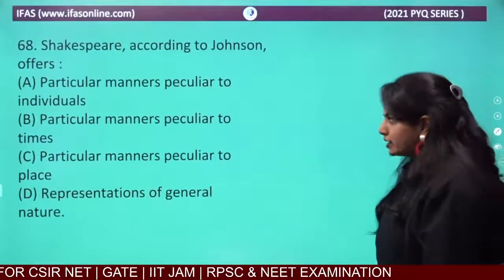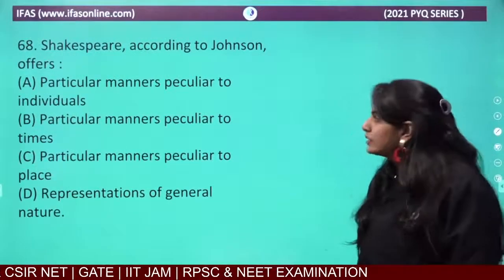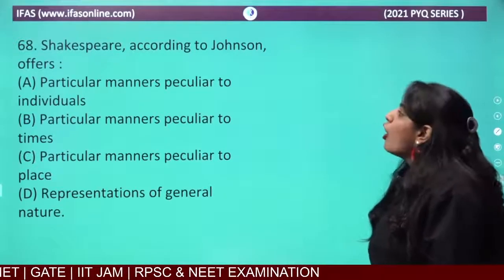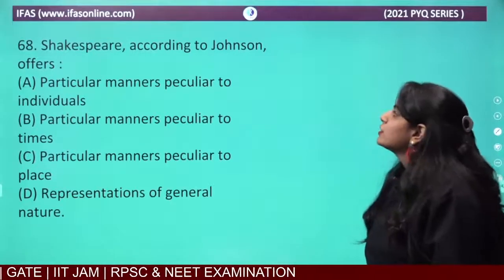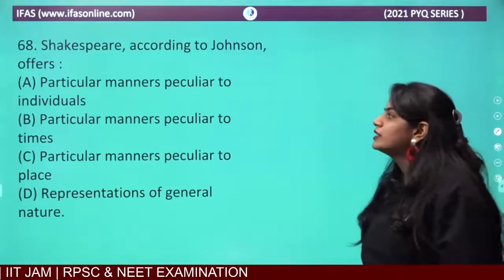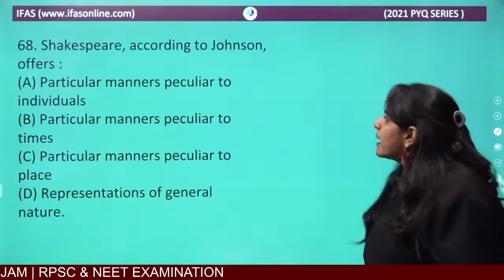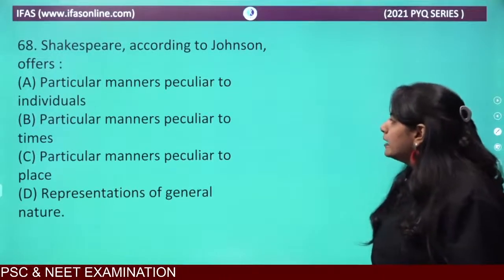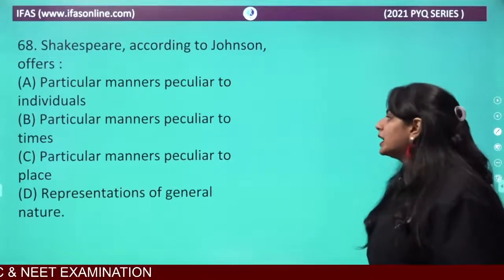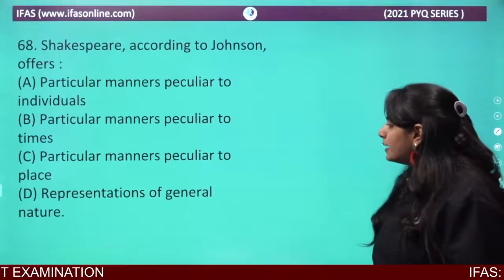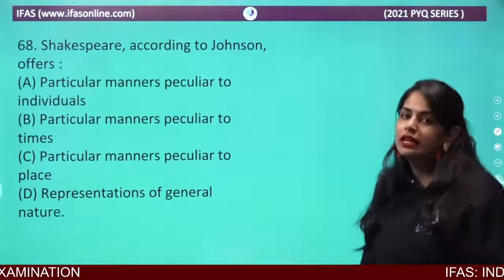Now next question. What is our next question? Shakespeare, according to Johnson, offers: particular manners peculiar to individuals, particular manners peculiar to times, particular manners peculiar to place, or representations of general nature.